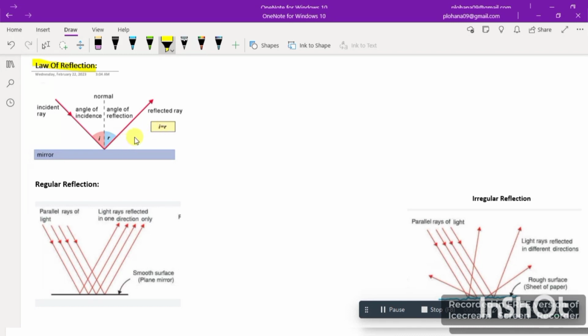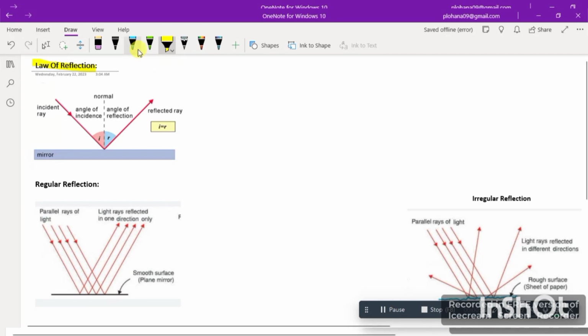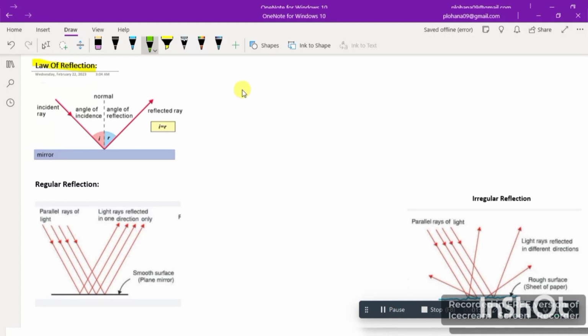So 45 degree here would be too. So incident angle would be equal to the reflected angle when there would be light which will hit the surface and then bounce back. So angles would remain the same. So let's see what things will be same in this case. If I do have a ray, it has one starting point and it has no ending point, but it is in continuous form. So this is basically a ray.